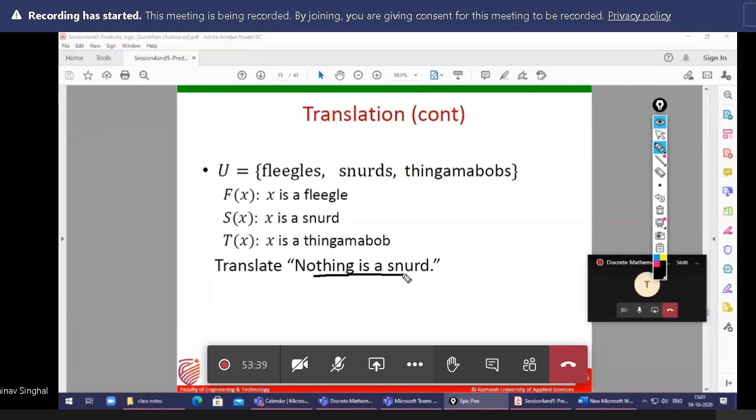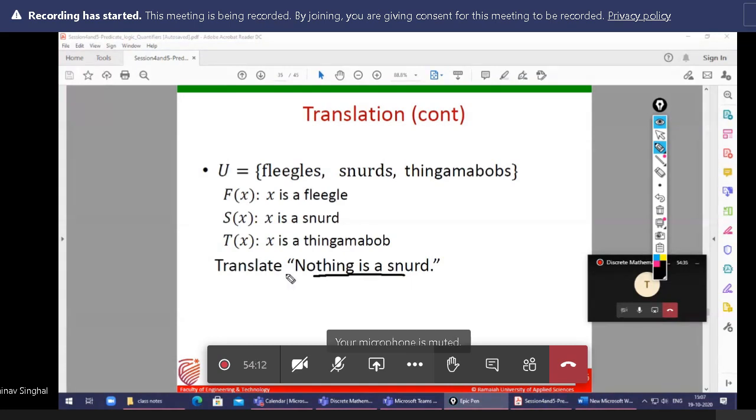Some student is giving the answer on WhatsApp. So we can write this as for all x, negation of s of x. Nothing is a snud, yes.